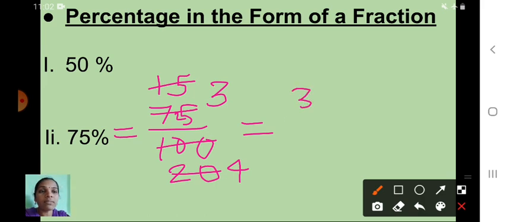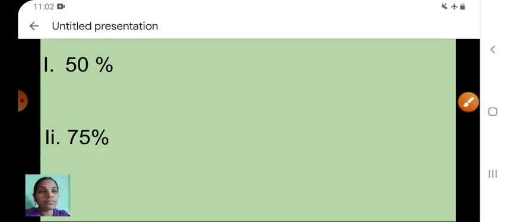Hereafter we can't simplify. That means 75 percentage is equal to what? 3 upon 4. Understood now? So this is your question here, percentage form, and this is your answer, that is a fraction form, 3 upon 4. Okay. Third one is say here